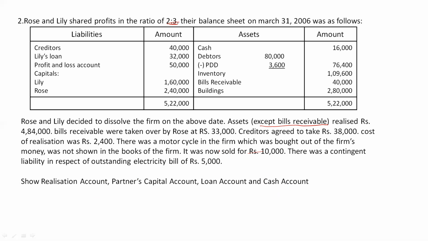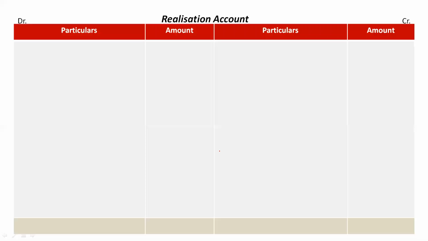First, we will start with the realization account. This is the format of a realization account, and we know that the first step is to mention the book value of assets and liabilities. On the debit side, let's mention the assets account at their book value.